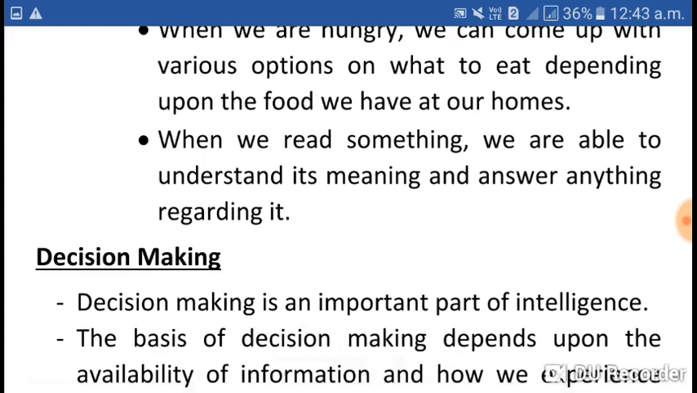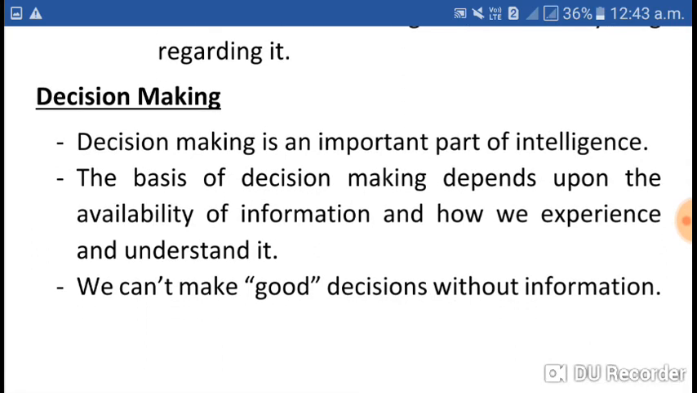Next, decision making. It is not a different thing. Decision making is an important part of intelligence. If there is intelligence, we are capable of making decisions depending upon the different situations. The basis of decision making depends upon the availability of information. According to the information in our hand, our decisions will change, and how we experience and understand it, that is our intelligence. We cannot make good decisions without information.